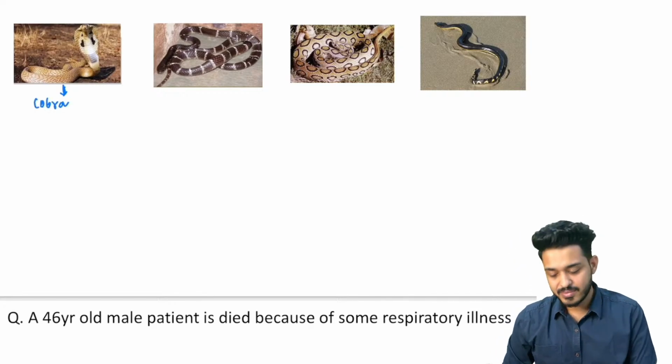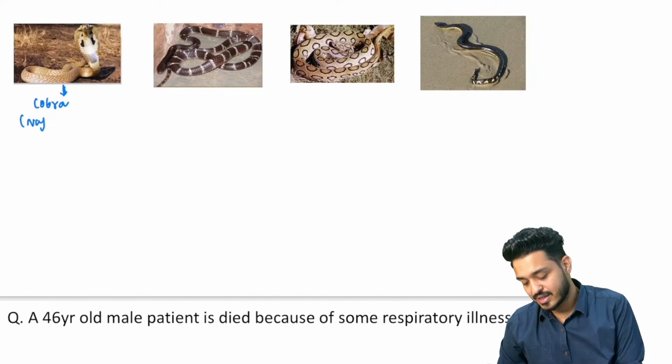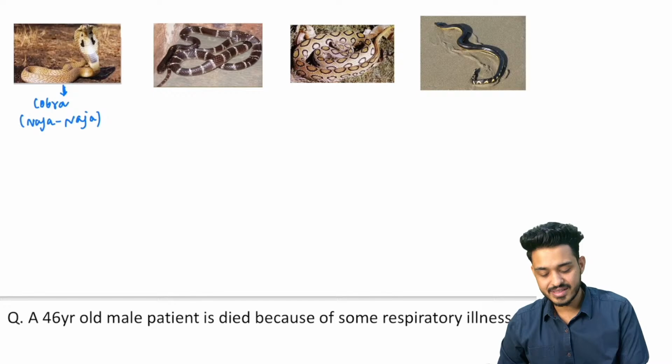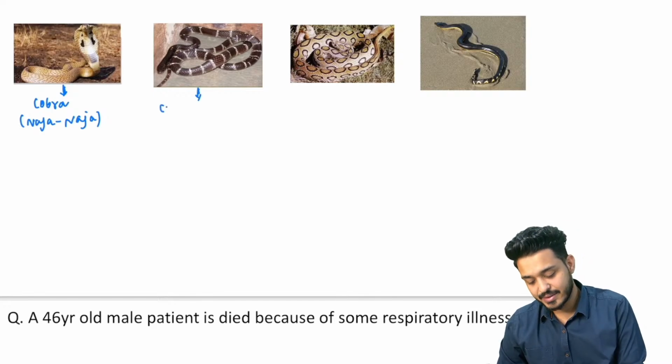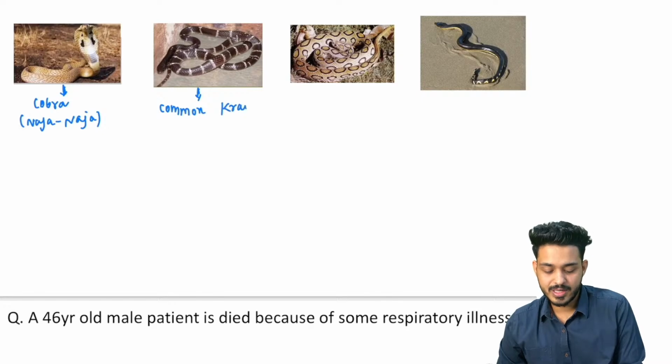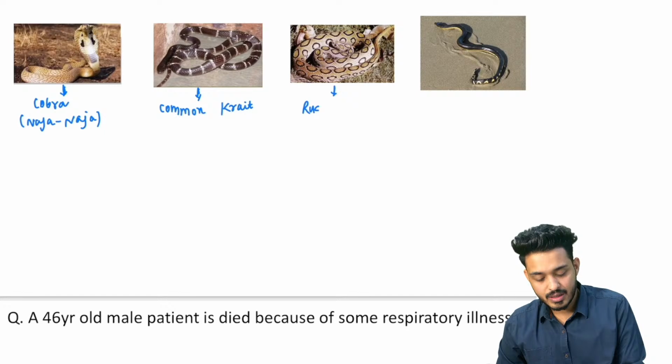Cobra का दूसरा नाम क्या होता है? It is also known as Naja naja, right? This is going to be your common krait. This is your common krait, right? This is your Russell's viper.